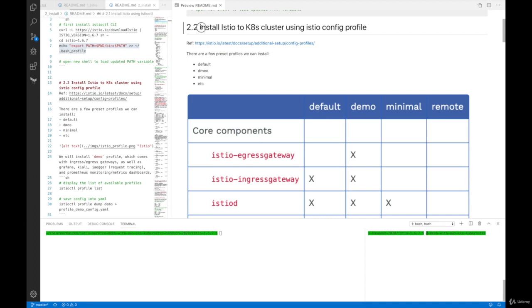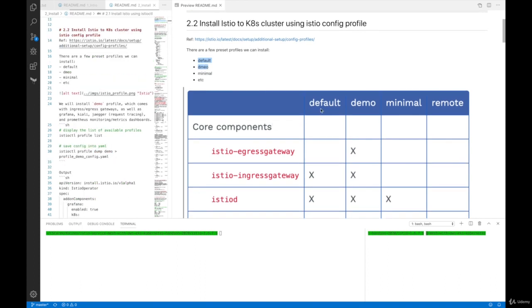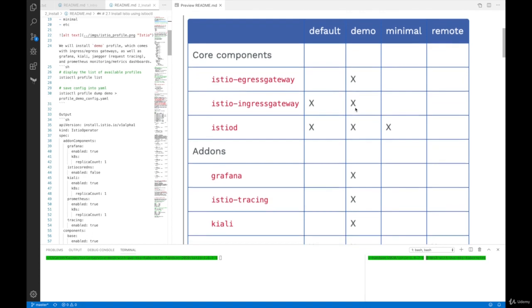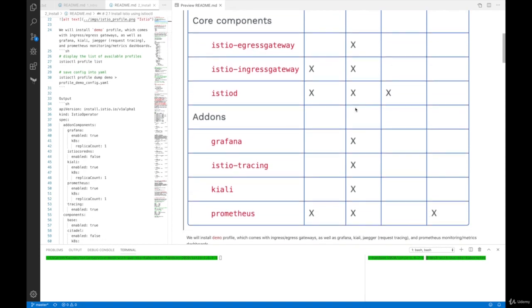Okay, so next section, we are going to install Istio to the Kubernetes cluster using an Istio config profile. So there are a few preset profiles that we can install using these named profiles. So here's a table: default, demo, minimal, remote, and etc. So what we're going to do is to use this demo profile because the demo profile comes with the most amount of components pre-installed if we use this one.